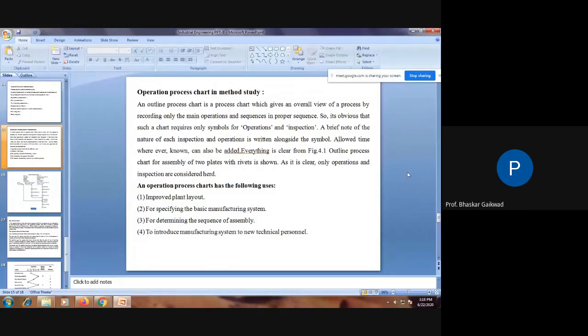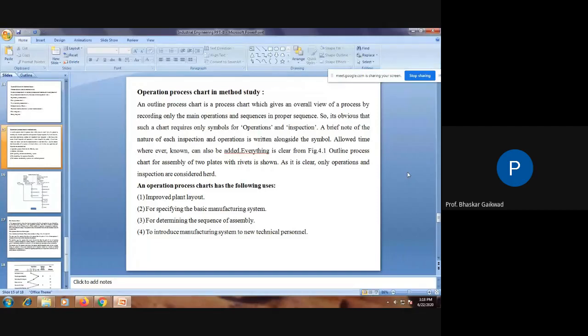Main operations and the sequence, that recording technique will be there. This is also called a bird's eye view, meaning we have to observe the main things. For example: forging, cutting, heating, trimming, annealing, machining and grinding. These are the main points and their sequence.